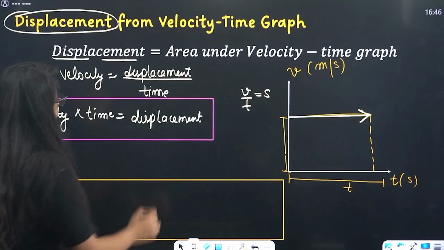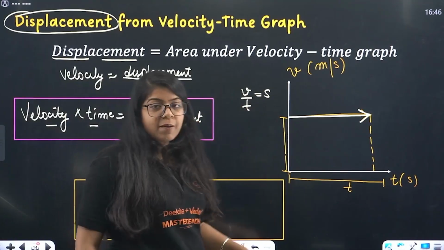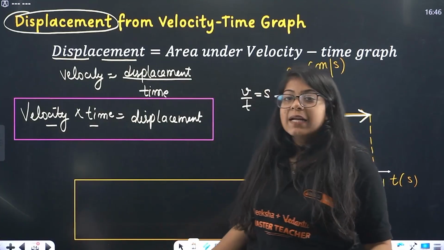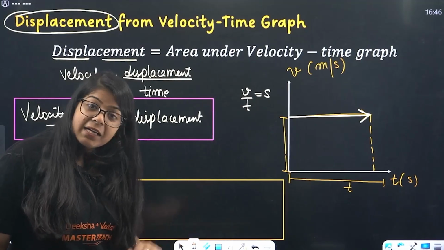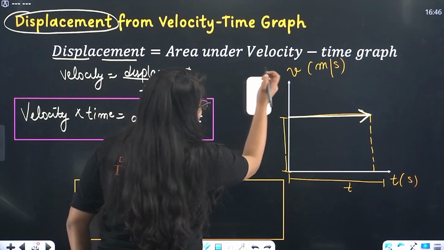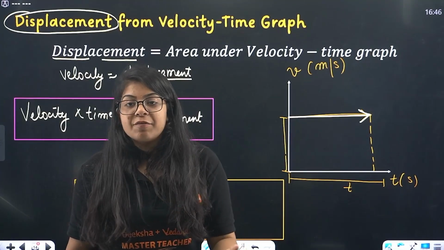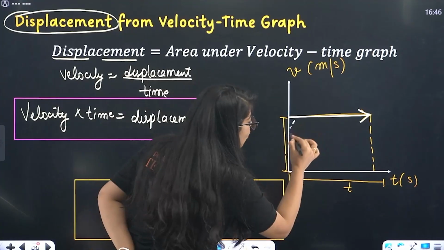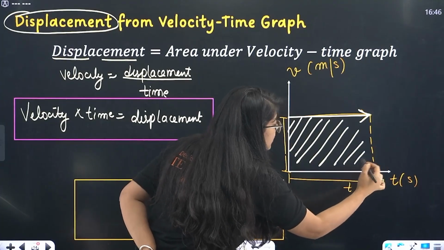But here displacement is velocity into time. This is multiplying time, that is velocity divided by time. So I can't use slope. I can't say that displacement is equal to the slope of the velocity time graph. So what will I do? Here comes, beta, another very important concept, and that is area under the graph. Area under the graph means this whole area. Now what is this area? This is a rectangle.